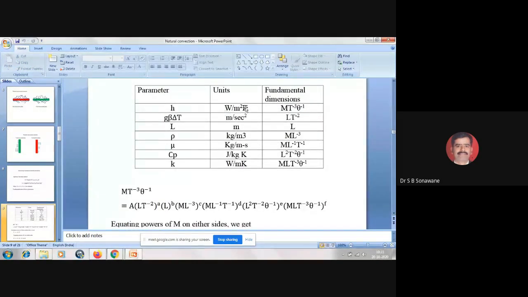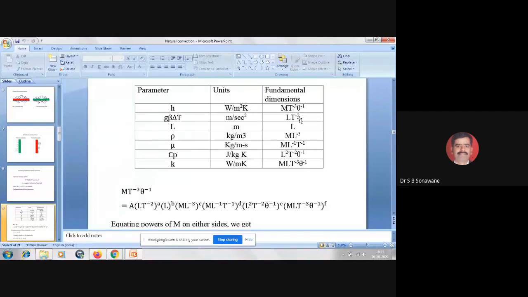So H has the unit watt per meter square Kelvin. Here T stands for time, because while developing the equation of forced convection, I already told you the fundamental dimensions are written in terms of M, L, T and theta. M represents the mass, L is the length, T is the time, and theta is the temperature.